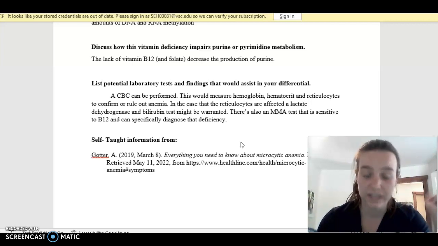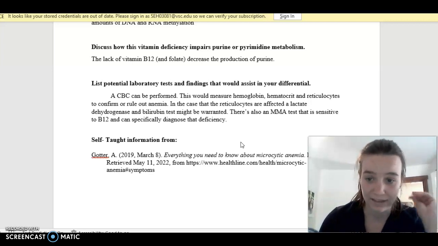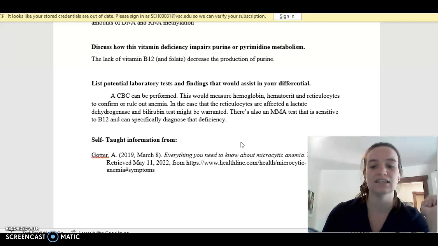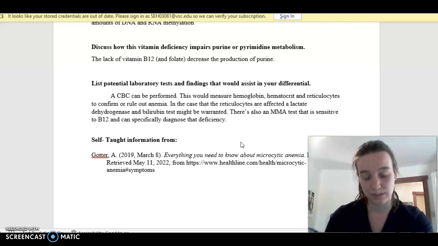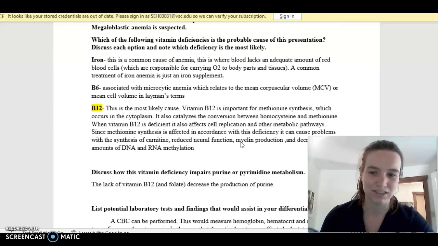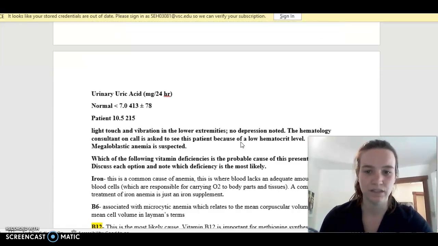In case the reticulocytes are affected, a lactate dehydrogenase and bilirubin test might be warranted. There's also an MMA test that is sensitive to B12 and can specifically diagnose the deficiency. And here are some more self-taught resources down here. That's it.